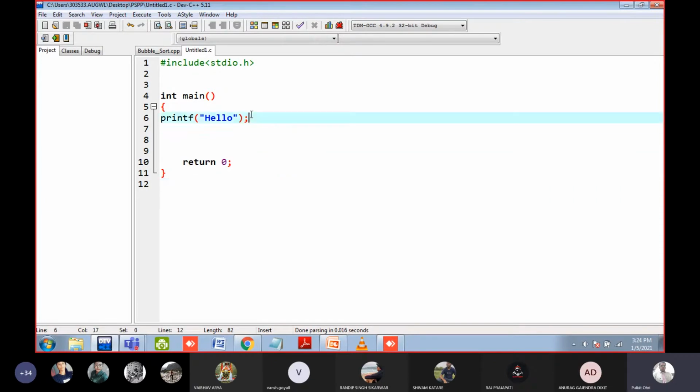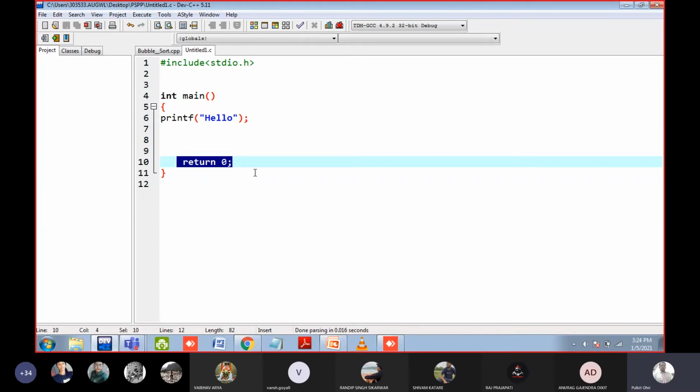So what will happen here? First hello is printed on the screen. Then you are explicitly sending the signal 0 to the operating system. 0 means the particular program worked fine. Its execution is over. Now the resources the operating system used can be closed.